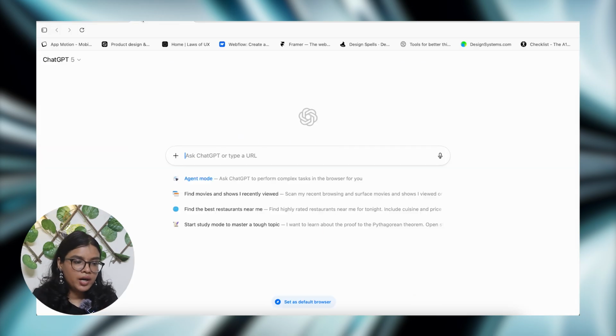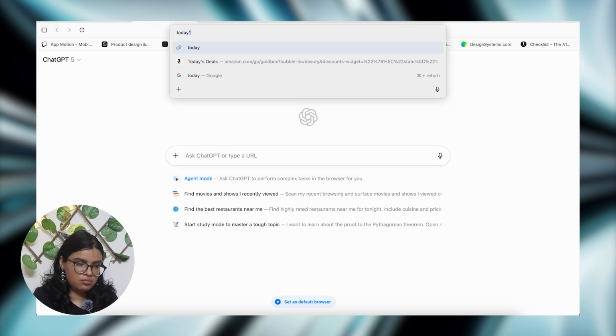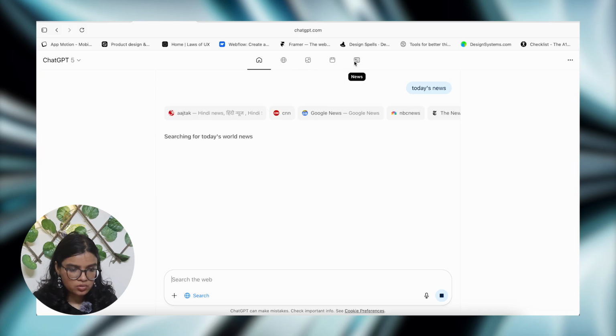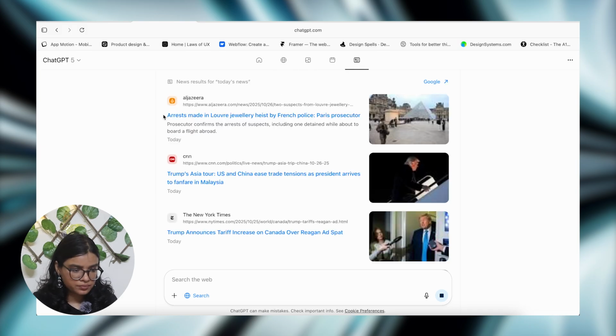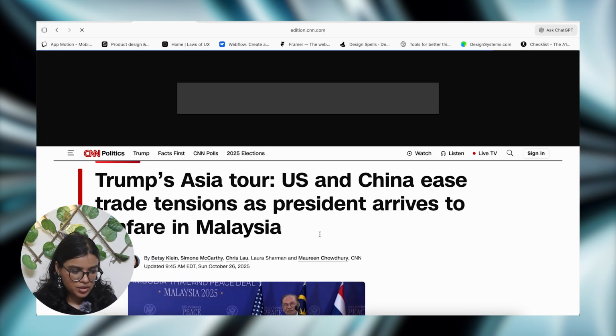Let's go and try summarizing an article. For example, let's go to some news. Today's news. Let's just directly go to news. Okay, let's do this one. So this is one news about Trump's Asia tour.